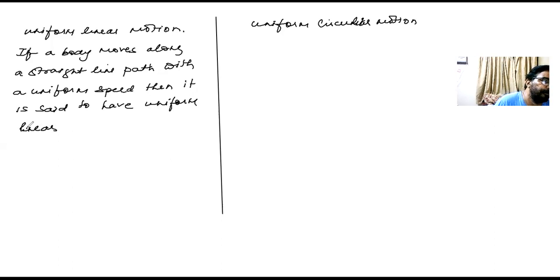Okay? Linear motion. Now, what is the uniform circular motion, children? Beta, just have a look here. I'll put it like this.